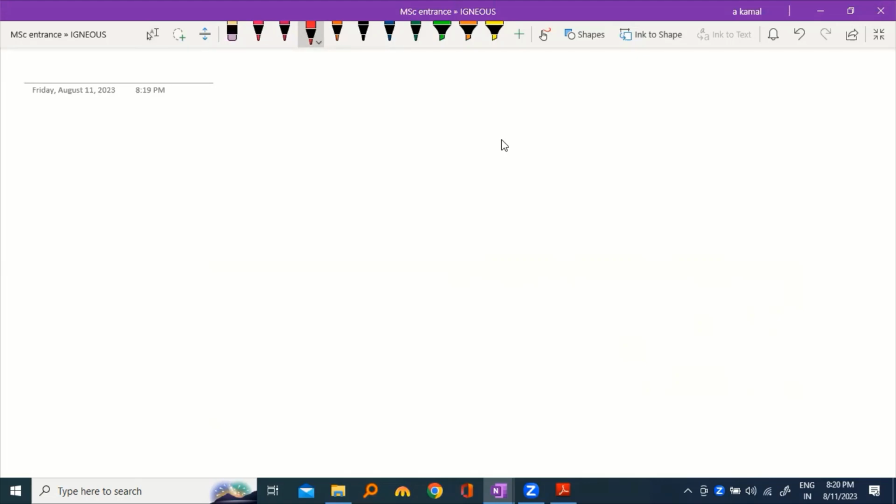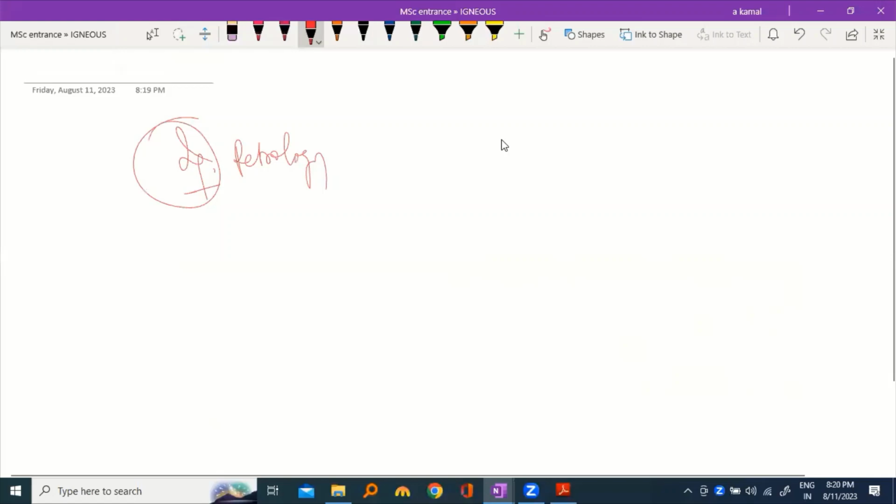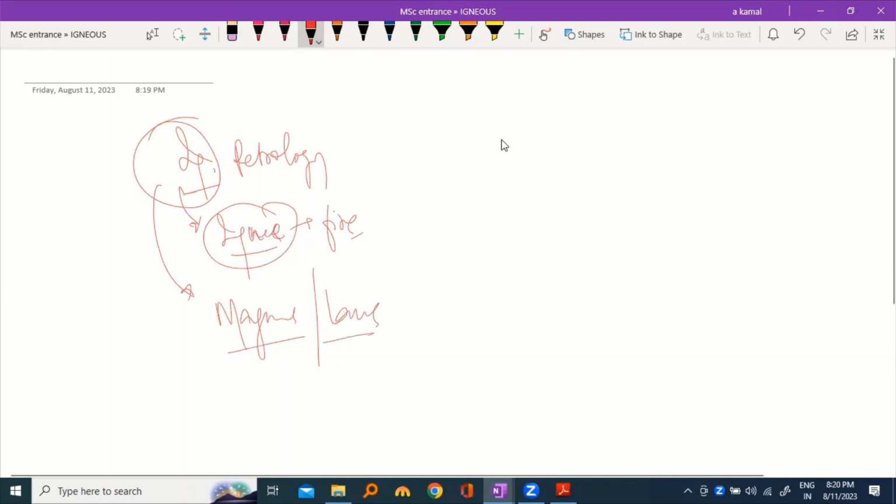The word igneous is derived from the Greek word ignea. Ignea means fire. Your igneous rock is the product of magma, or you can say the product of lava. Magma and lava are formed when very high temperature in the mantle partially melts the solid rock.